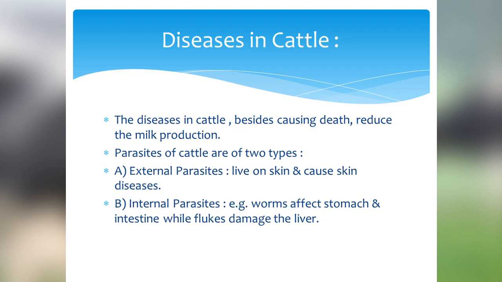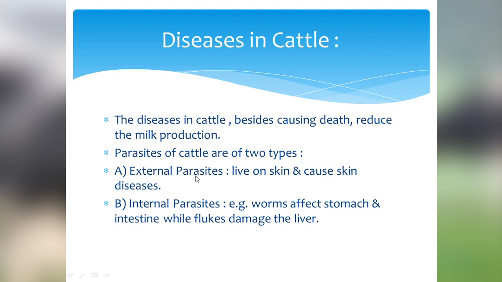Cattle suffer from a number of diseases. The diseases in cattle, besides causing death, reduce the milk production. The parasites of cattle are of two types. Now tell me what is meant by parasites. These are the organisms which feed on the body of other organisms or which live inside the body of other organisms and harm them. These are known as the parasites.